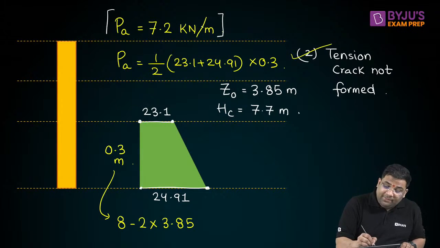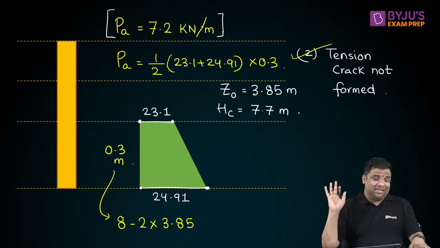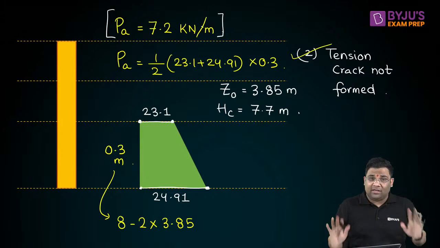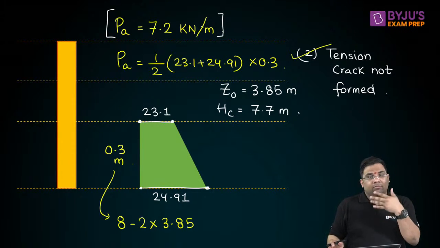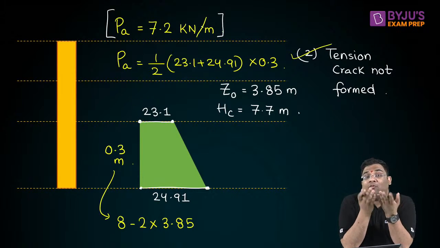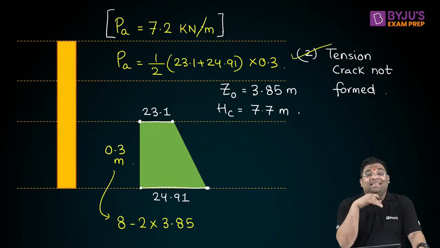So you can find them individually and take a difference. But that will take time in the examination, right? If they ask you only to find when formed or not formed, you can find individually. If they tell you find out the difference, then you have to find both and then take the difference.